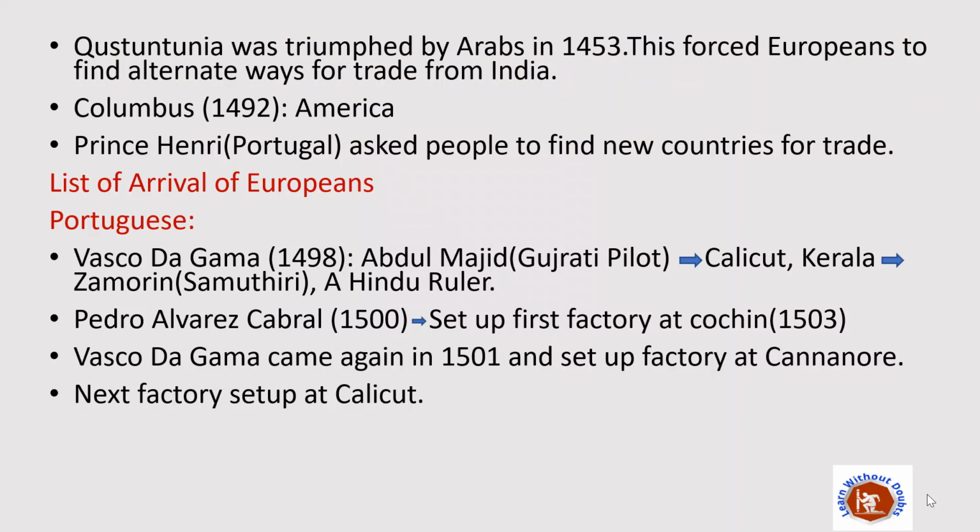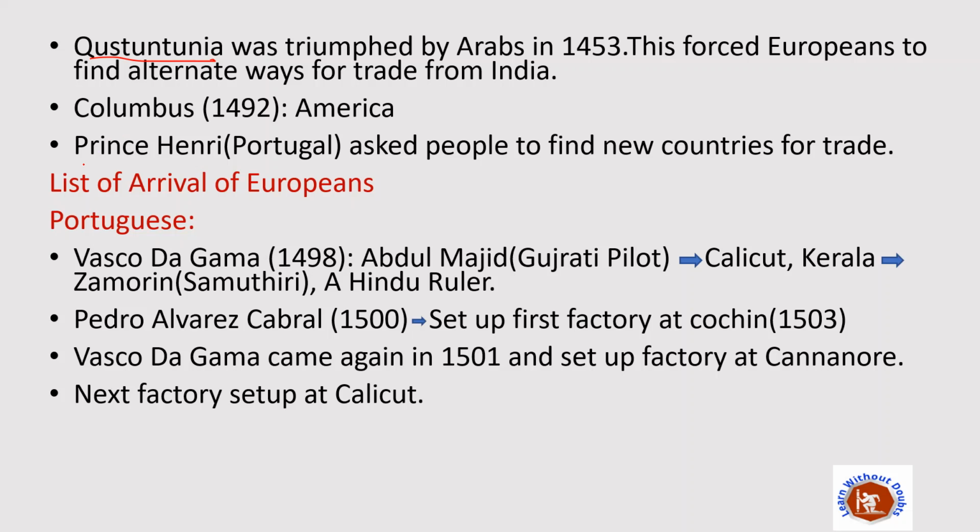Before 1453, Constantinople, which is now known as Istanbul, was used as a transit location to do trade with Asian countries. But in 1453, it was conquered by the Arabs, which forced Europeans to find alternate ways for trade with India. Then the competition between European countries began to find new countries for trade or new ways to do trade with Asia.